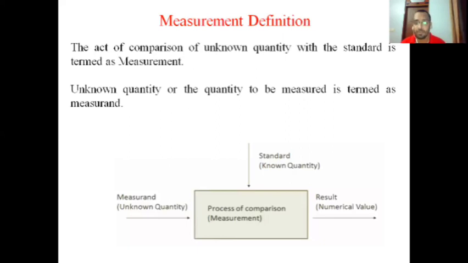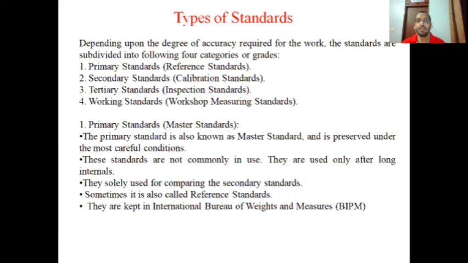What is the result of measurement? The result of measurement is always a numerical value, whether it is mass, time, temperature, force, or pressure. So I think the definition of measurement is clear to you. Next is types of standard.